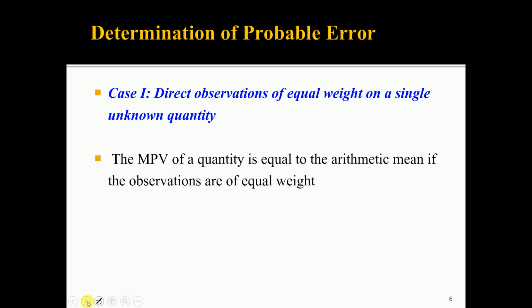So, when all the observations are of the same weight, the unit weight or the equal weight, the most probable value of a quantity is equal to the arithmetic mean. If you have 5 observations, simply take the mean of the 5 observations. The mean of the 5 observations will represent the most probable value of a quantity.